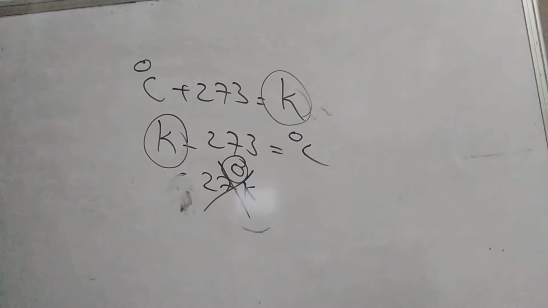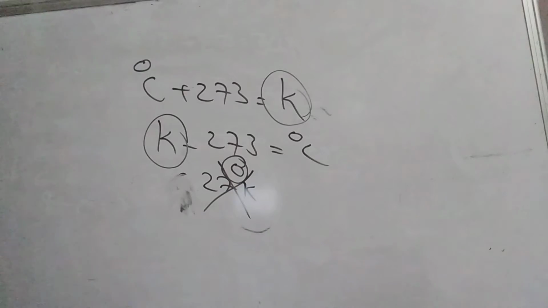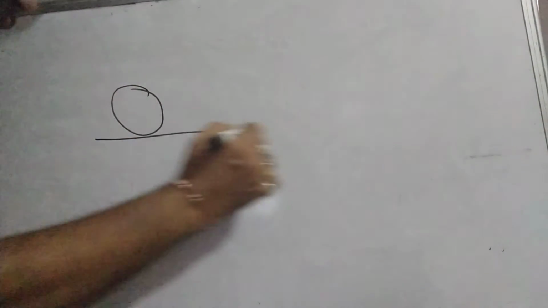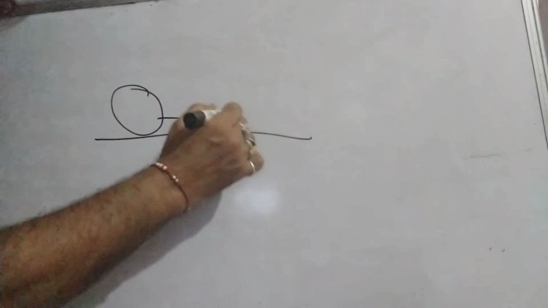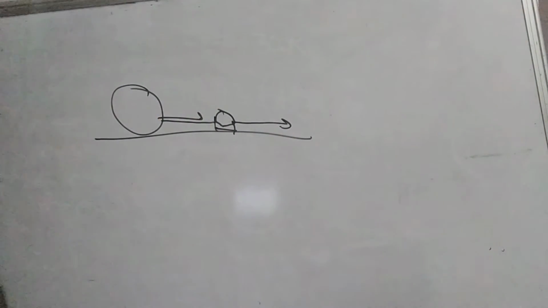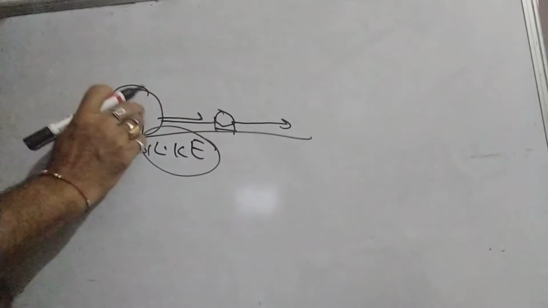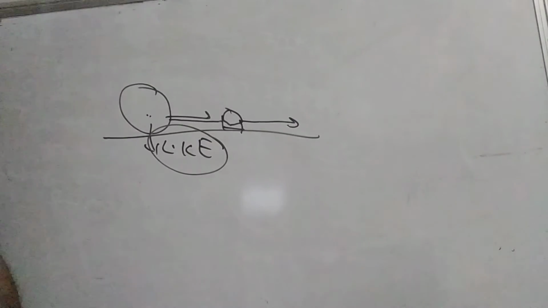To understand this, first of all we have to say that in every body there is an energy. That energy has four forms. One is linear kinetic energy. To understand linear kinetic energy, suppose a ball is rolling. If you keep a small cap or something, then it will roll along with the ball in the same direction. So the ball has linear kinetic energy. The energy possessed by the ball itself is called linear kinetic energy.